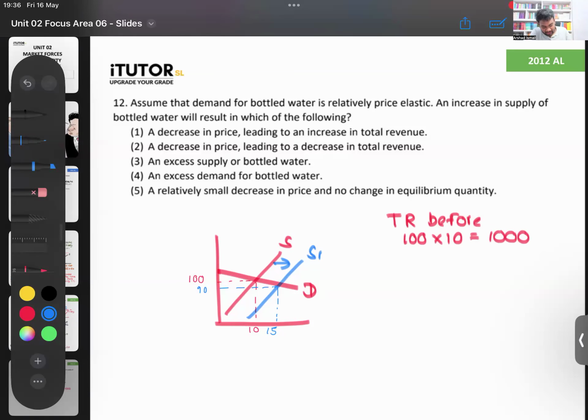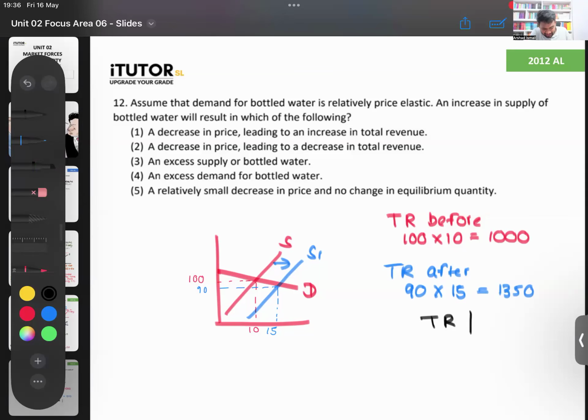Logically, you would figure out how much is the total revenue after. Based on my example, price is 90. Now they are selling 15 bottles. So 90 into 15, you get 1,350. So what can you tell about total revenue? What's your conclusion? Total revenue has increased, right?